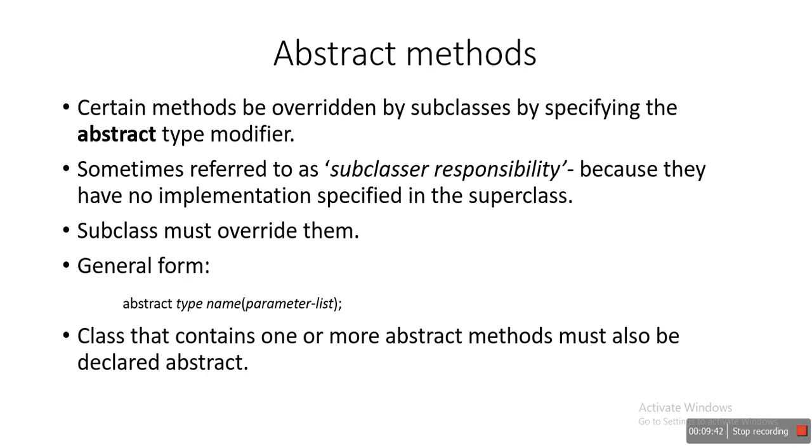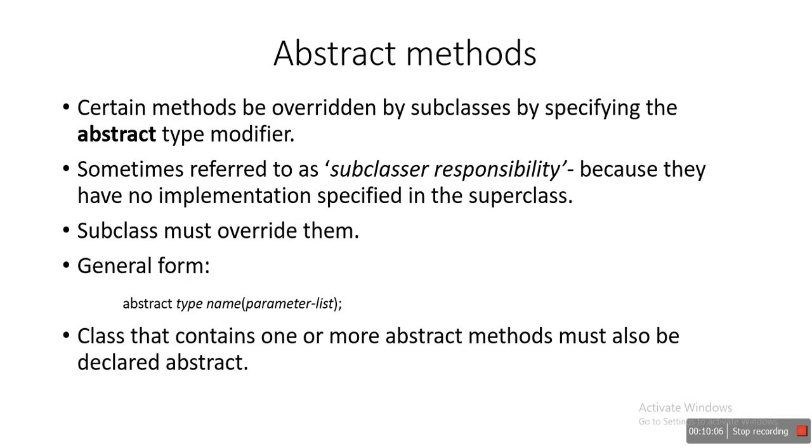A method in the superclass can be overridden in the subclass. If there is a method in a superclass, that method can be overridden within a subclass with the same name and same number of parameters. Certain methods can be required to be overridden by subclasses by specifying the abstract type modifier.